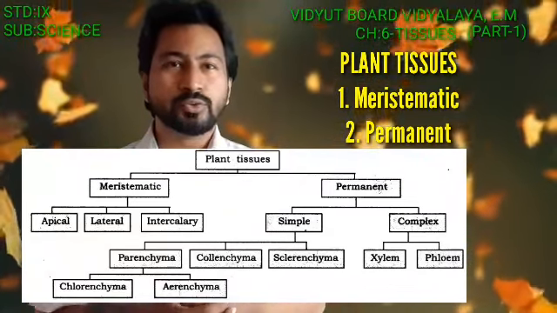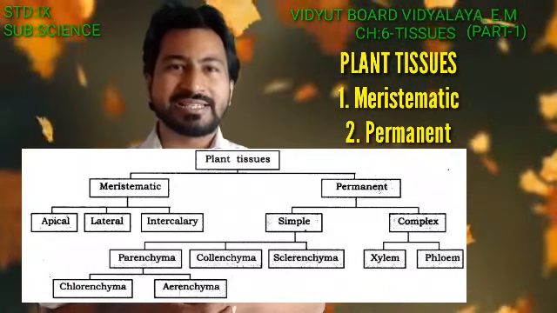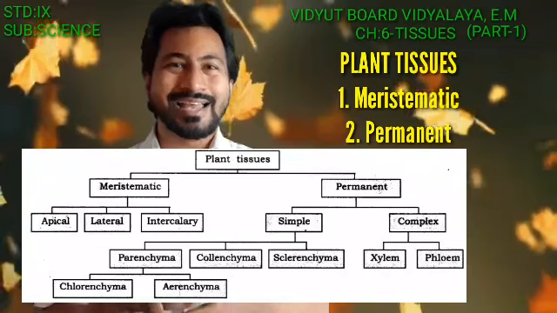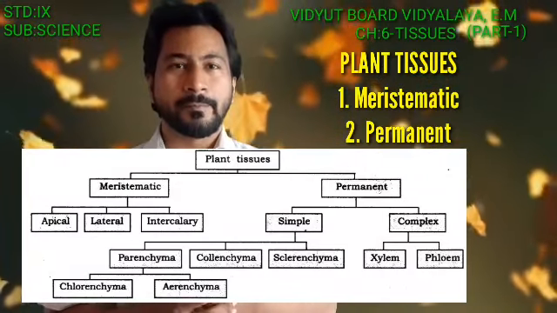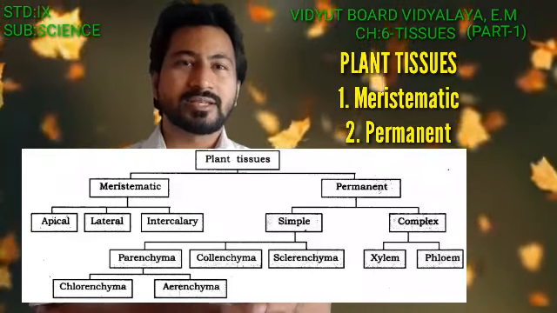Moving on to the complex permanent tissue. The complex permanent tissue is basically categorized into the xylem and the phloem. And the xylem has a lot of subcategories, as does the phloem.